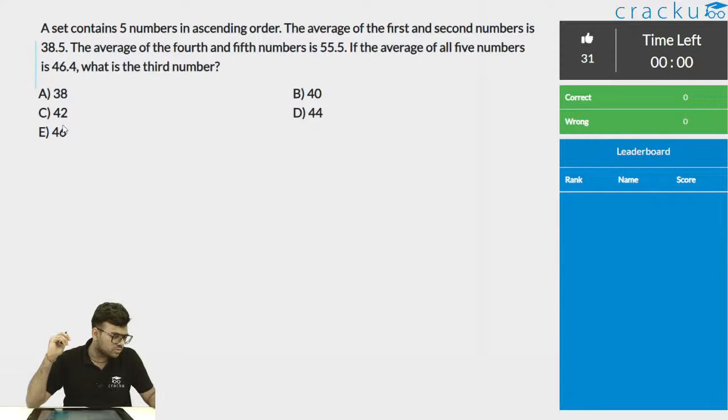So Vaibhav, Jay, Shruti, Yash and Satyaki, all of you are correct, I think. Option D, which is 44, is the correct answer. So let's solve this one.